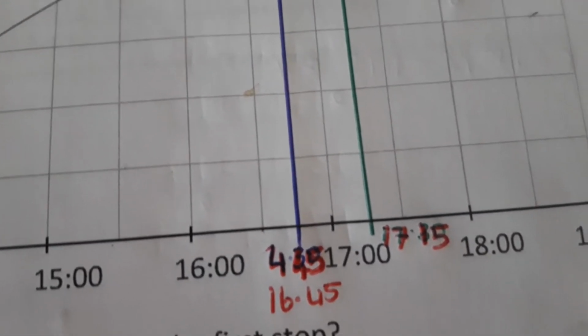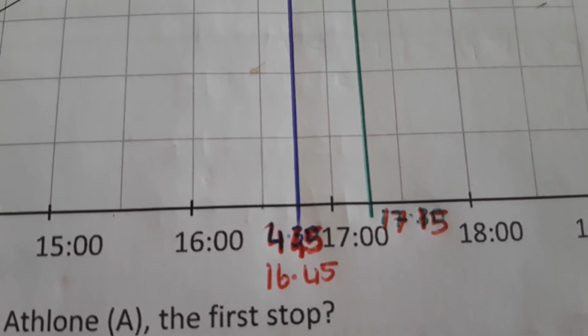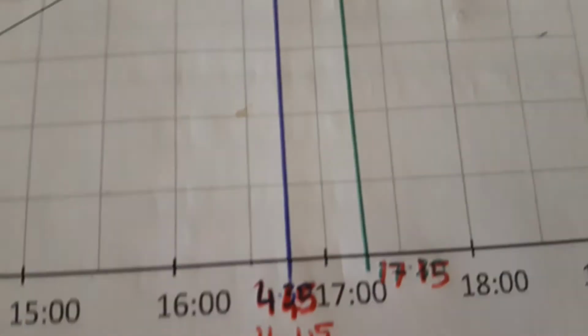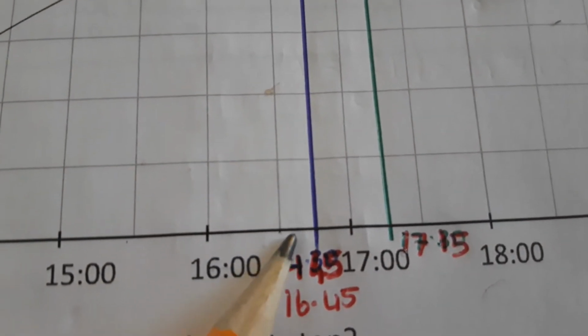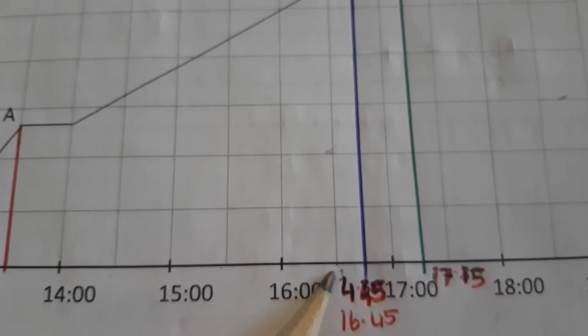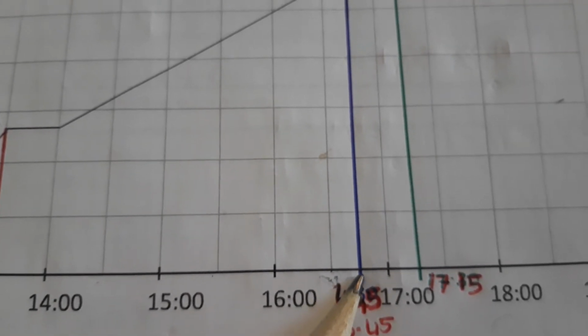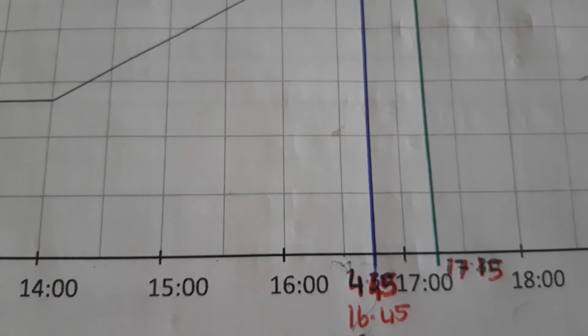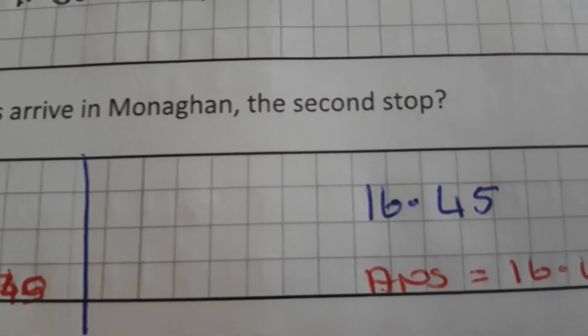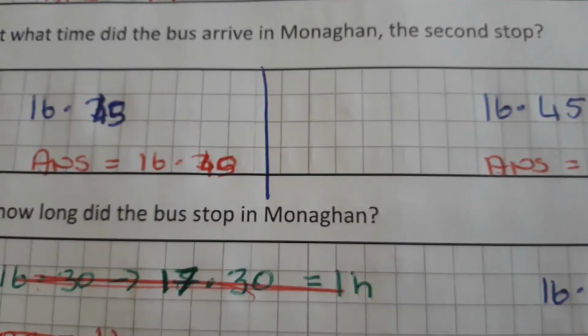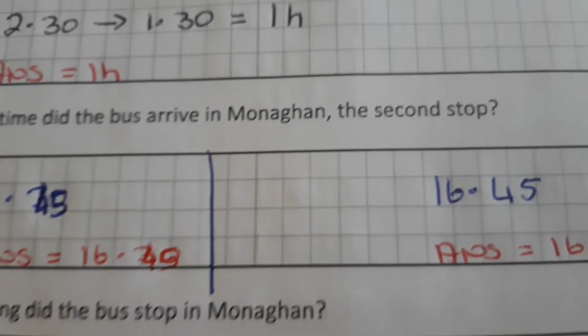So you draw a blue line, or any coloured line, down till you reach the time part of the graph, and you see what time it ended up. Well, we said each box was half an hour, so that means that that point there is half 4, there's 5 o'clock, so in between 4:30 and 5 o'clock is 4:45, 16:45. Okay, so when did the bus arrive in Monaghan? It arrived at 16:45.